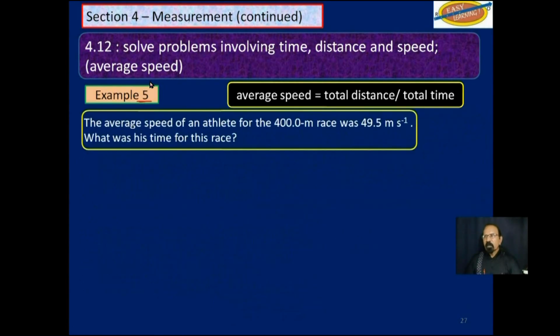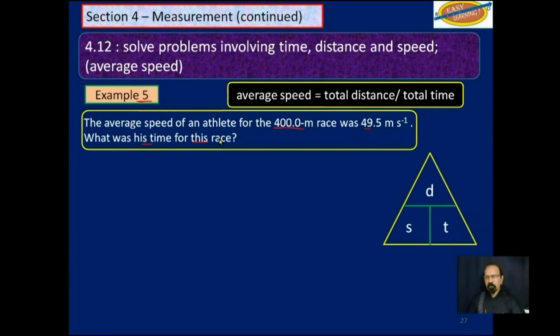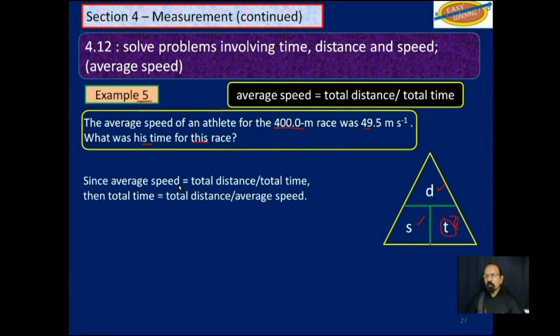Example 5. The average speed of an athlete for the 400-meter race was 49.5 meters per second. What was his time for this race? All right, now this time we are not asked to find speed, we are asked to find time. No problem, we are given distance and we are given the speed. So time will be distance over speed. So average speed is distance over time. Time will be distance divided by speed.